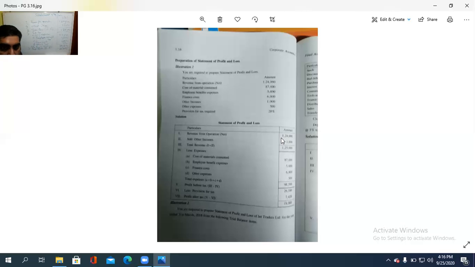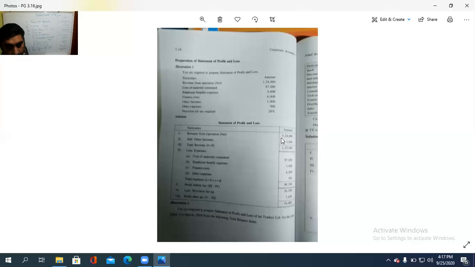Okay. Then provision for tax is there, 28%. So 28% of what? 26,500. Yes, 7,420. So that is the sixth item, less provision for tax.